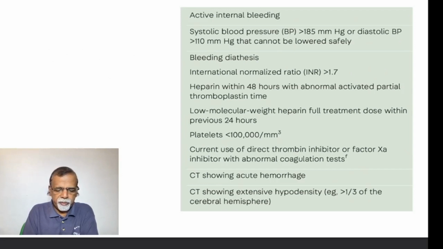If the patient has received heparin within 48 hours and APTT is high, should not take up. If the patient is on low molecular weight heparin during the last 24 hours, absolute contraindication. Platelet count less than 1 lakh. Current use of direct thrombin inhibitor or factor Xa inhibitor is again considered a contraindication. So if the patient is on newer anticoagulants.